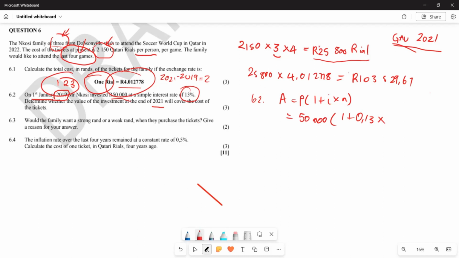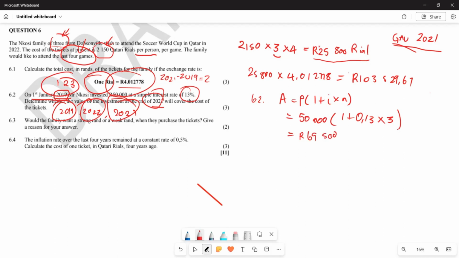So because they said at the beginning of January 2019, which means the year that you're going to start with is 2019, then 2020, and then they said what? The end of 2021, which means also 2021. So you can see that these are going to be how many years? 3 full years. So this is going to be multiplied by 3, right? Then now what is going to be the accumulated amount? The accumulated amount is only